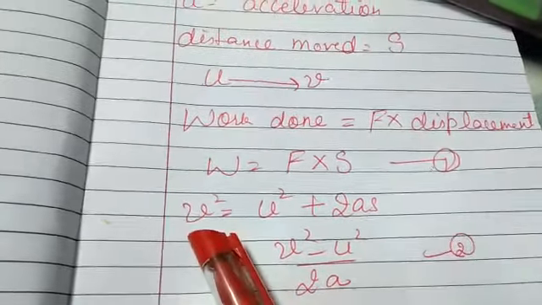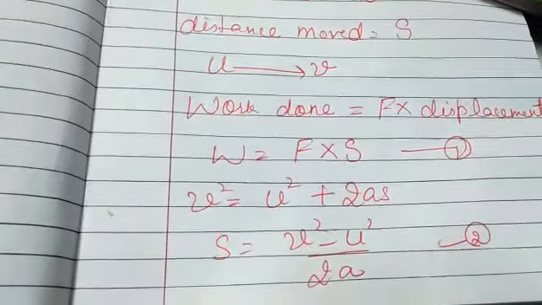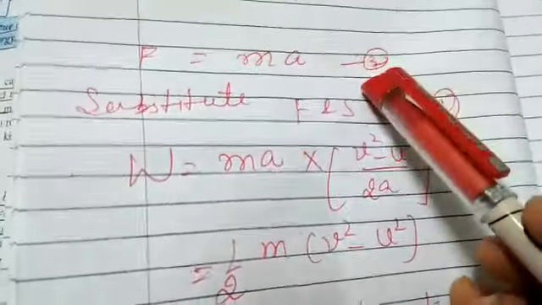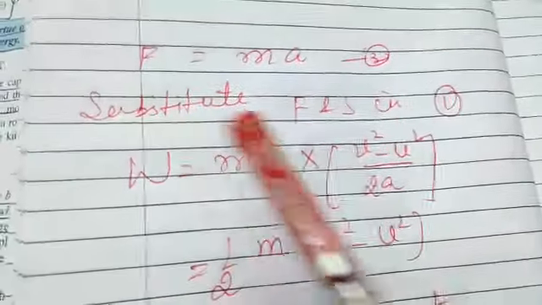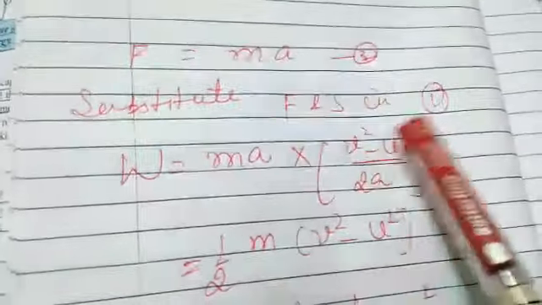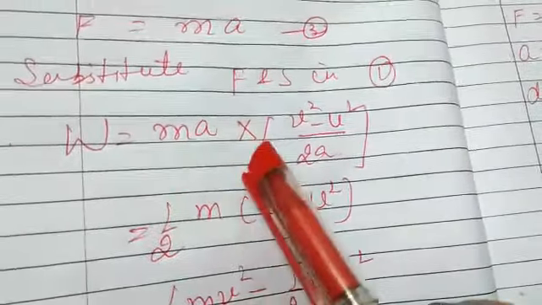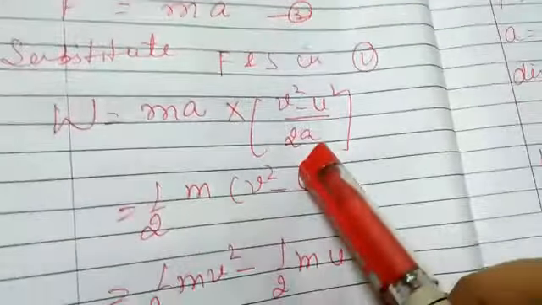Now we know that v square is equal to u square plus 2as. From here we get s is equal to (v square minus u square) upon 2a. Number it 2. Then you know that F is equal to ma. Give it number 3. Now substitute the values of F and s in equation 1. Here s is this value and F is equal to ma. You put them in equation number 1. So you get W is equal to ma into (v square minus u square) upon 2a.